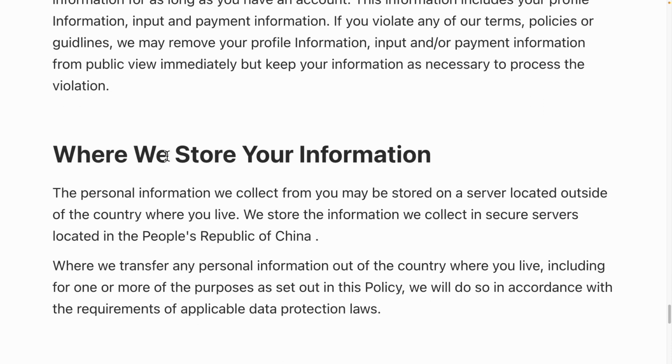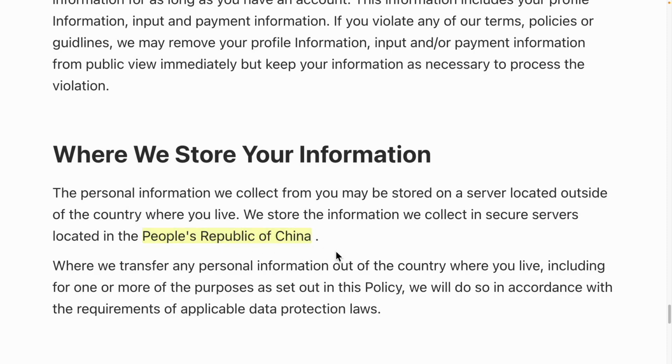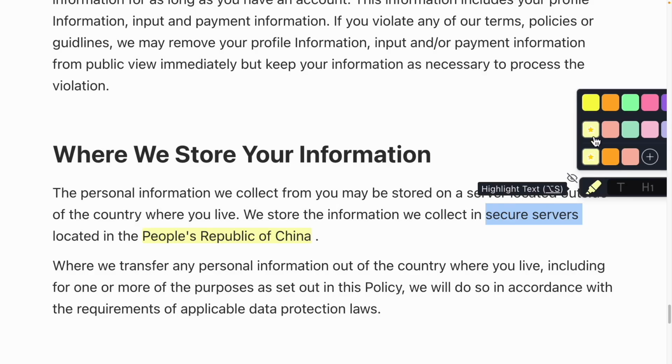When we examine where such information is stored, we find that it is kept in the People's Republic of China. In the case of Taiwan, it's the Republic of China. So it is produced on very secure servers in China. Information from around the world is produced here. Some people might still feel uneasy about this.